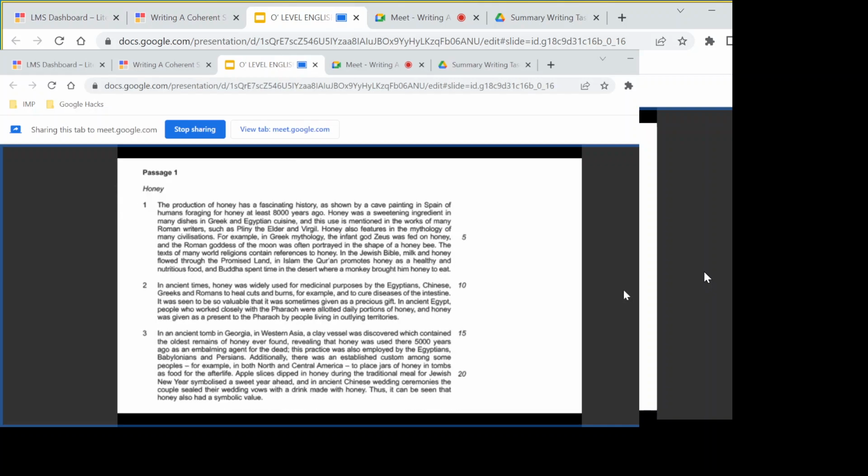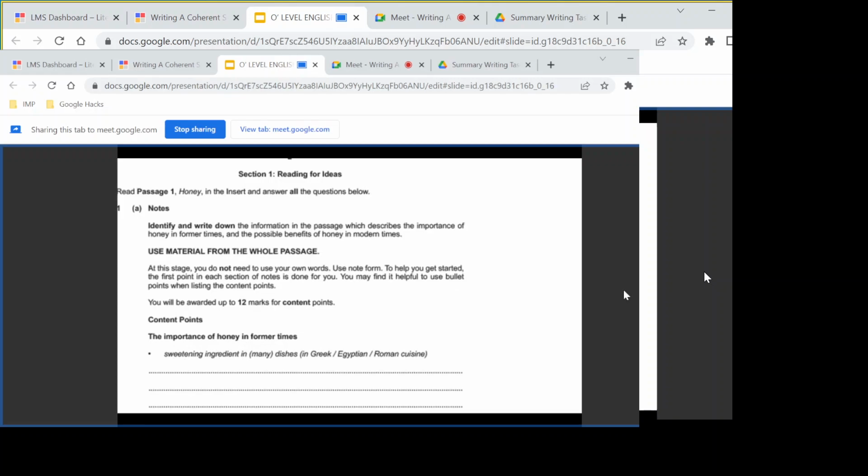Okay, so can we quickly underline or highlight the areas of importance for our question? The importance of honey in former times and the possible benefits of honey in modern times.